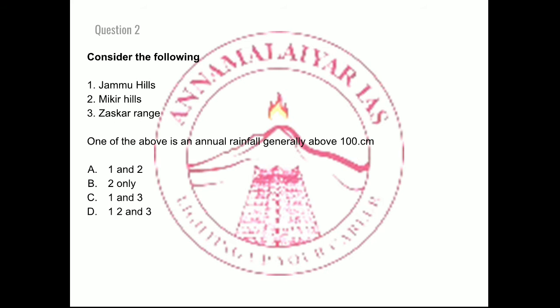Consider the following: which one of the above has annual rainfall generally above 100 centimeters? So there are certain places among which we have to select which place usually has rainfall generally above 100 centimeters. The options are Jammu Hills, Mikir Hills, Zaskar range, right?